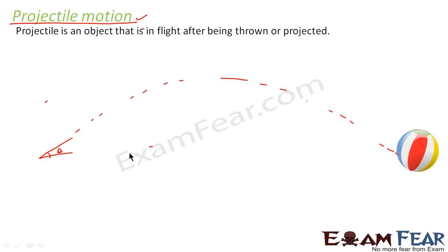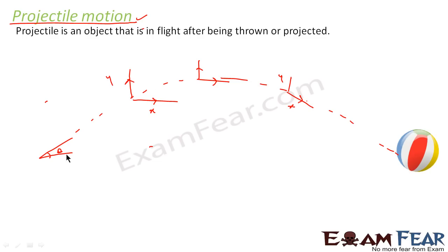So in this case we say that the motion of the ball consists of components along the x-axis. It also consists of components along the y-axis. So at every point you will have a motion along the x-axis and you will have a motion along the y-axis, right, at every point. Also, what do we observe here?